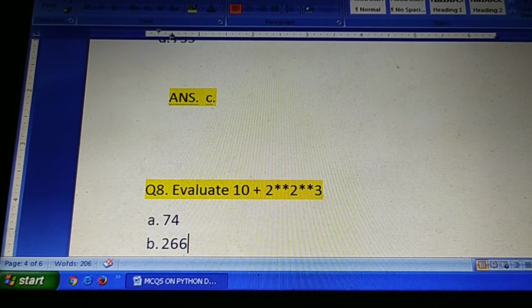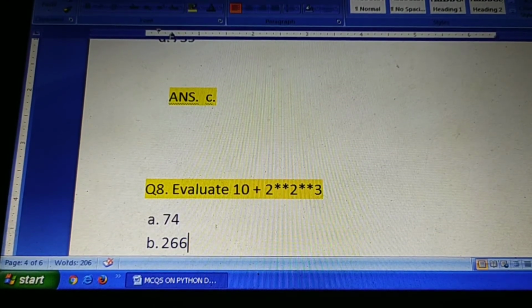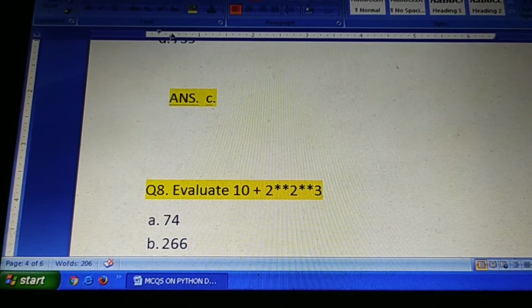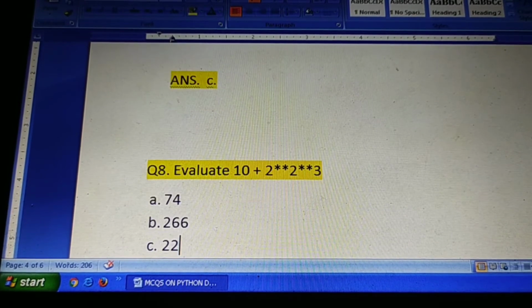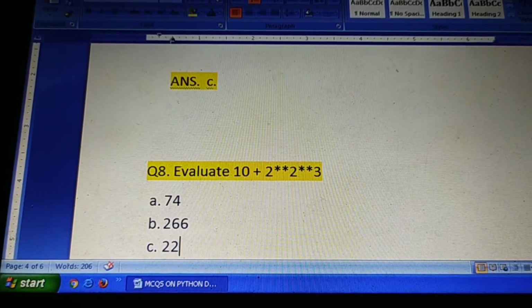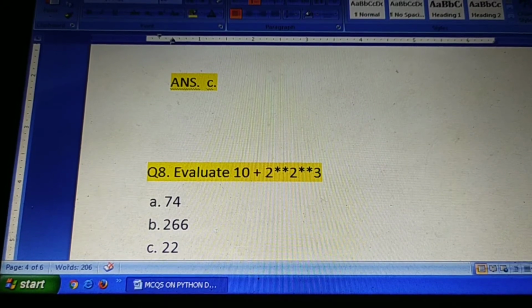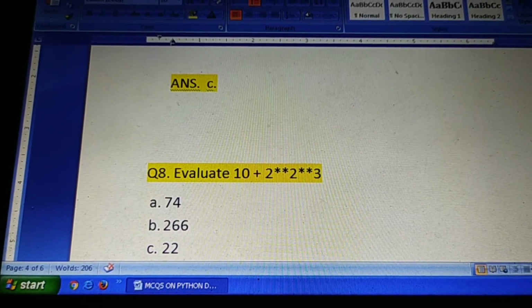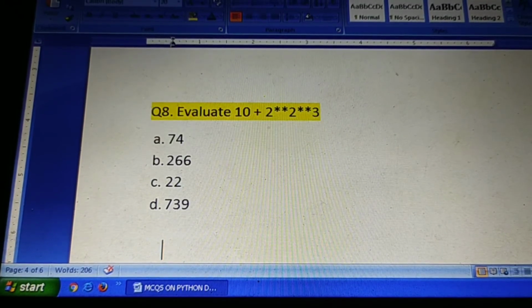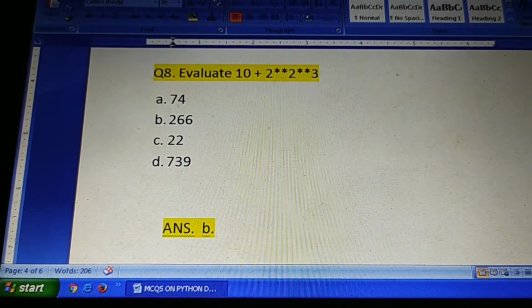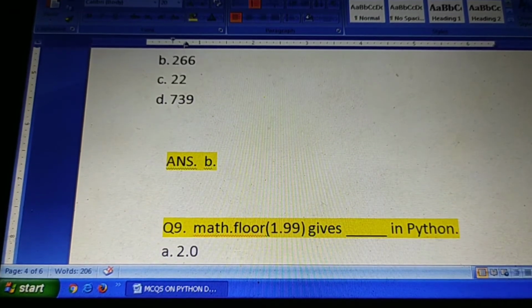Okay, question number 8. Here in this case, a little bit of difference is there. 10 + 2 ** 2 ** 3. Here you have to evaluate 2 raised to the power 3 first, then the final expression should be added to 10. It means the correct option would be 266. You know 2 raised to the power 3 means 8, and 2 raised to the power 8 means 256, and added to 10 means 266. So option B is the correct one. It's a good question.